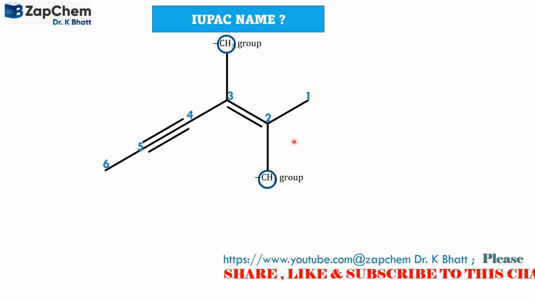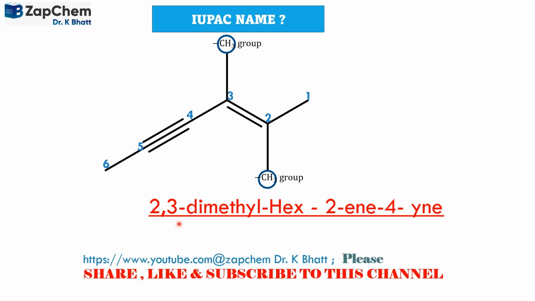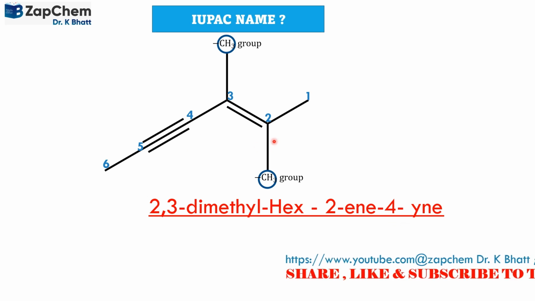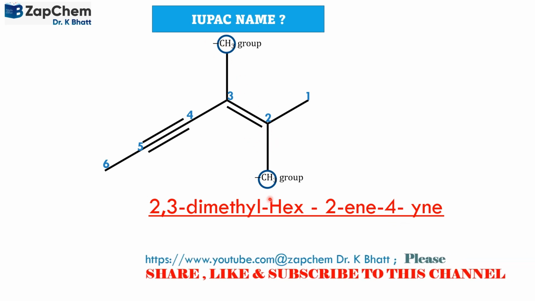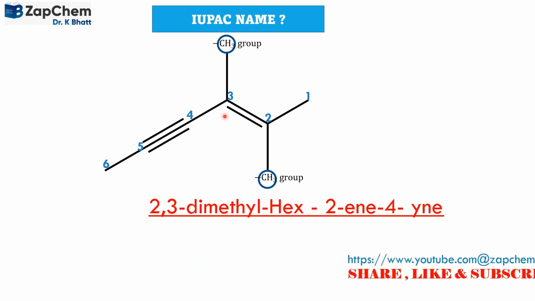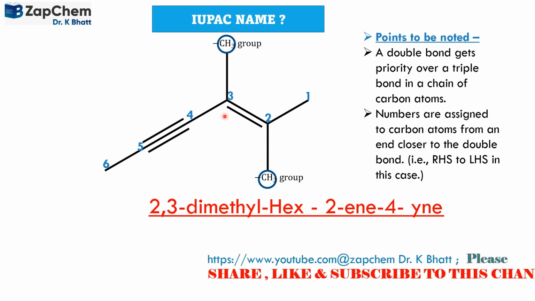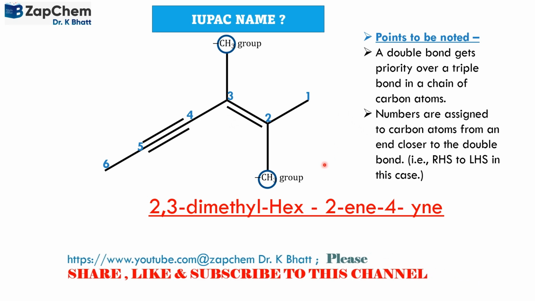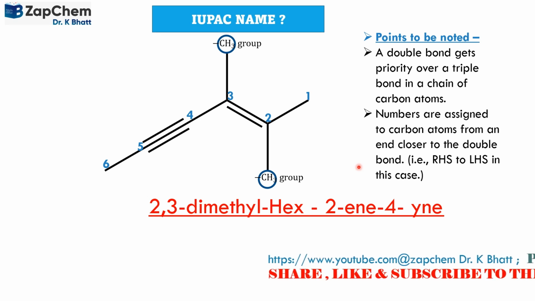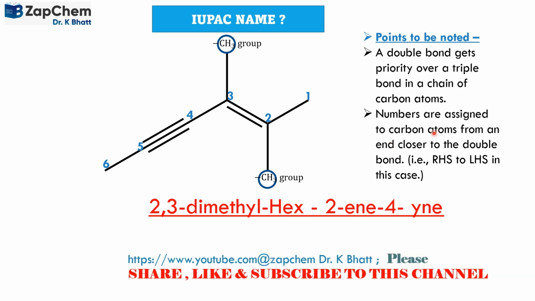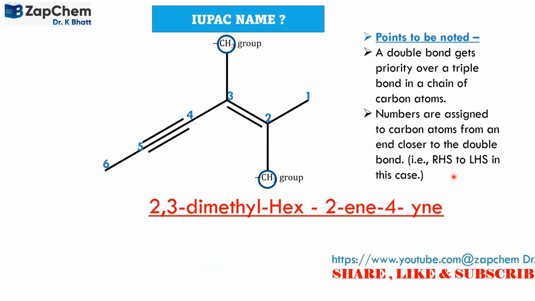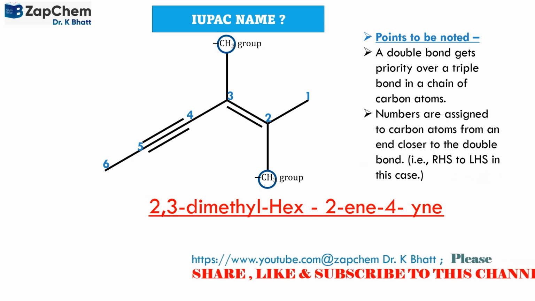Accordingly, the name is very simple and we will name it as 2,3-dimethyl hex-2-en-4-yne. This is 4-yne, this is 2-ene, and dimethyl is there on second and third carbon atom. So that's the correct way of naming organic compounds like this. Here are certain points to be remembered in such nomenclature. A double bond gets priority over a triple bond in a chain of carbon atoms. The numbers are assigned to carbon atoms from an end closer to the double bond. That is, in this case, it is from right hand side to the left hand side.